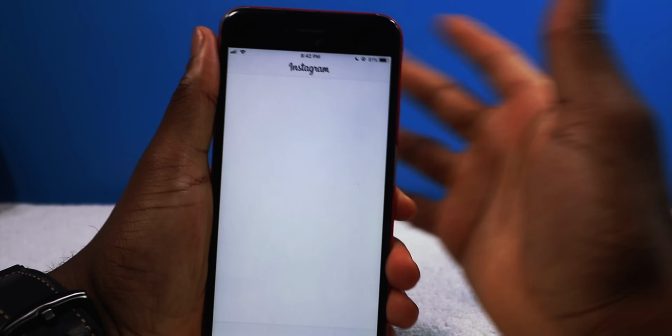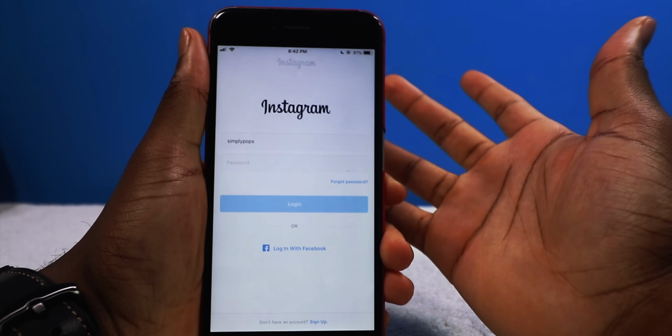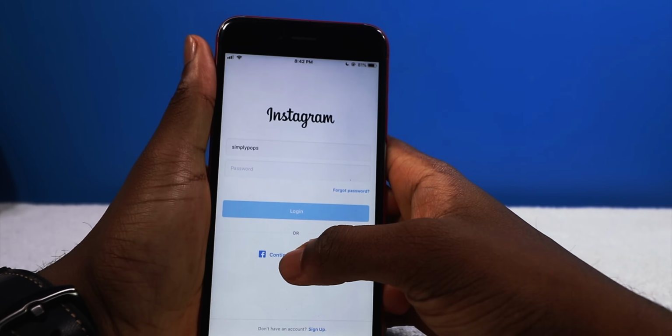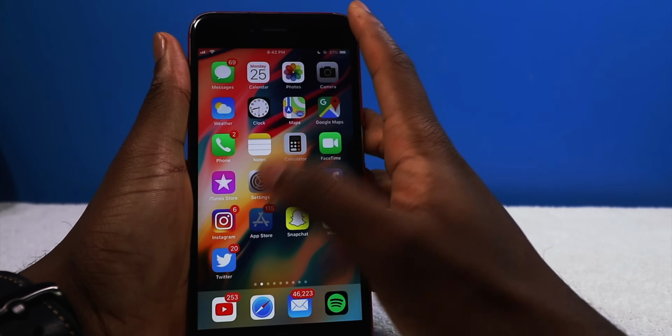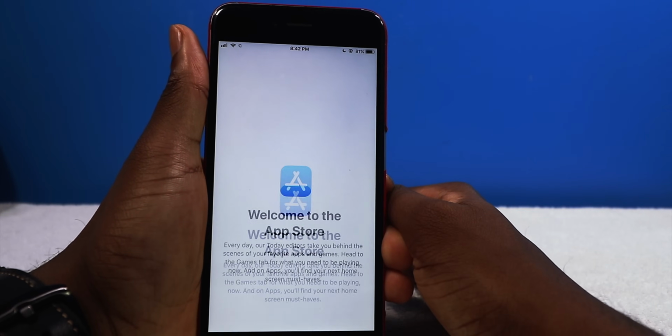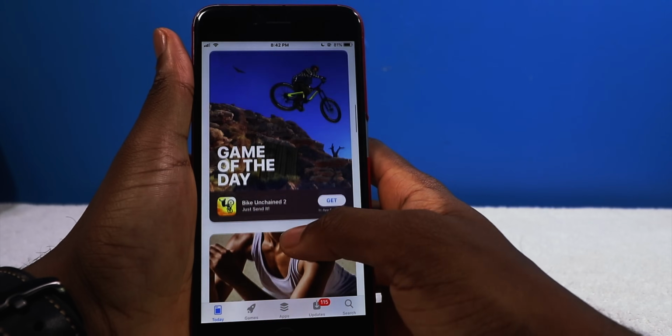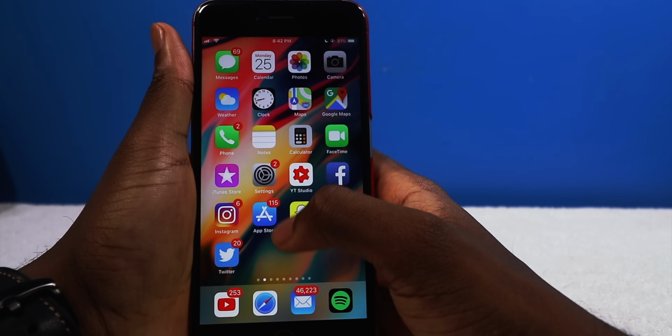This one's kind of hot too. It's been through a lot already. So Instagram is taking some time. Okay, I'm not even logged in. Alright, but Instagram took some time. It definitely did. The App Store, let's see. Okay, ready to go. It's hanging in there.